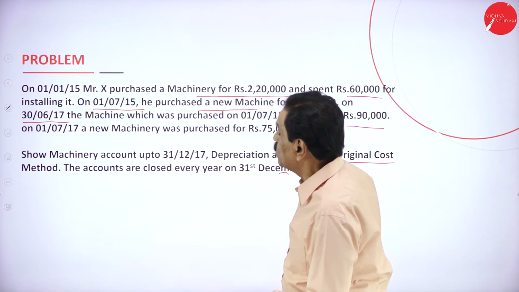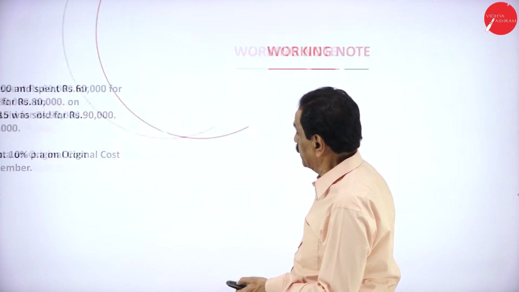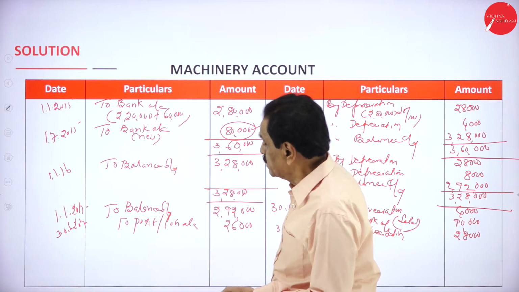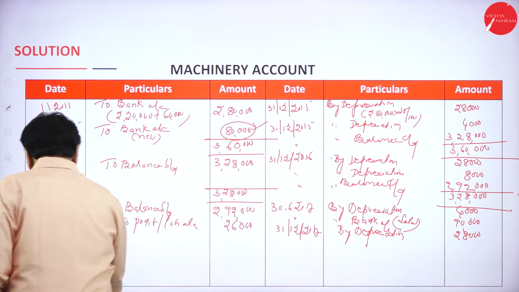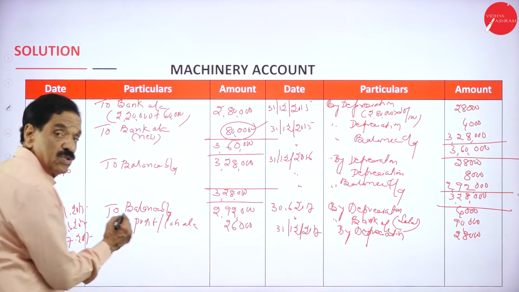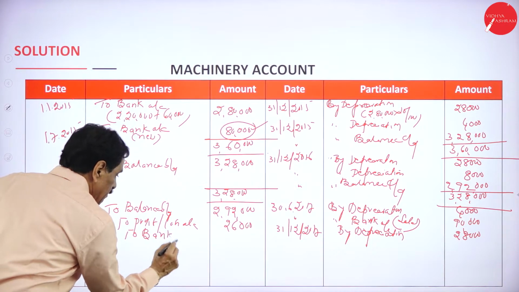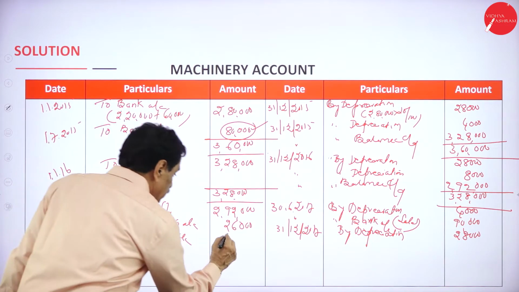On 1/7/2017, a new machinery is purchased for rupees 75,000. On 1/7/2017, to bank account, new machinery 75,000.